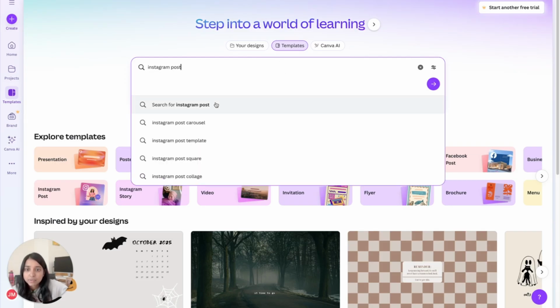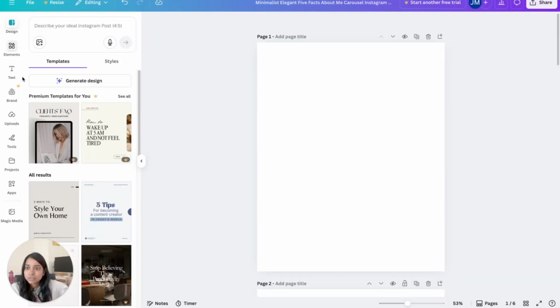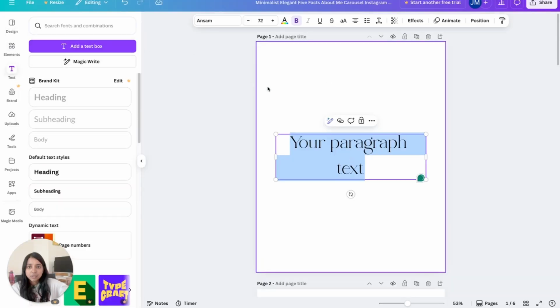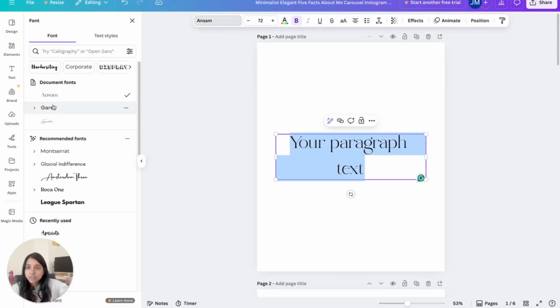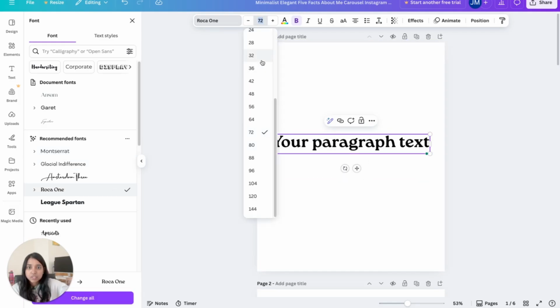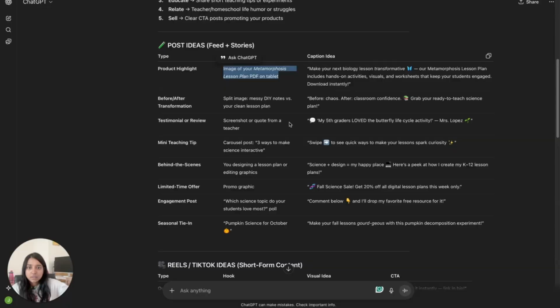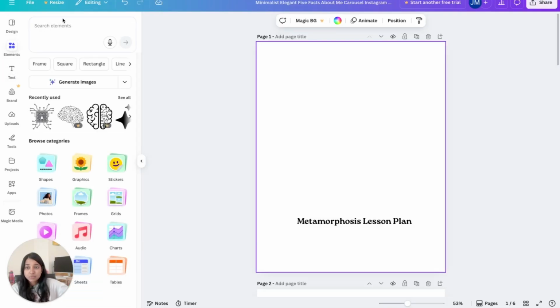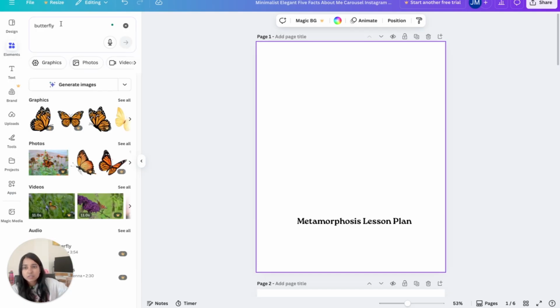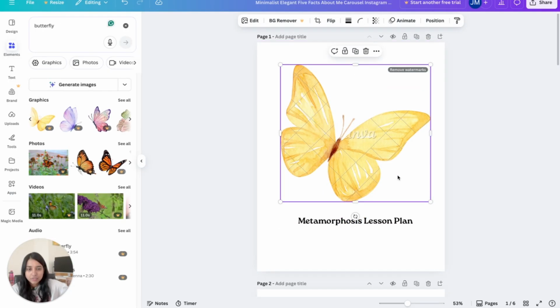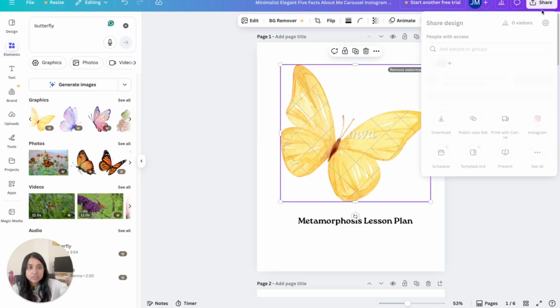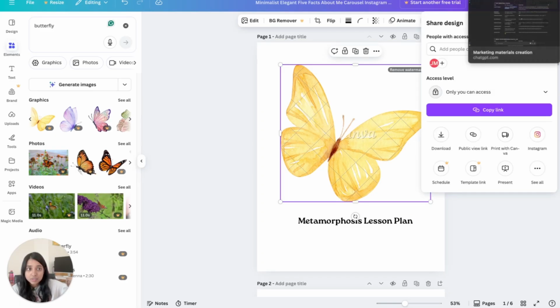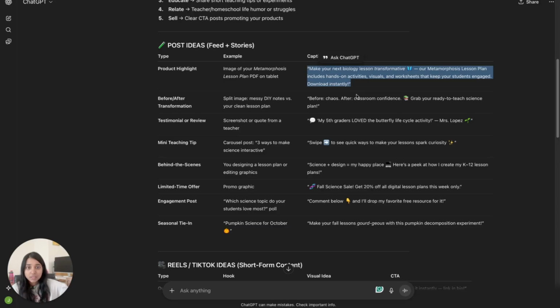So we're going to go back to Canva, and I'm going to do carousel. I'm going to move this out of the way. So text, add a text box. You're going to put the font that you like. Again, part of your branding, you want to have consistency in your font. And then I'm going to change the caption size. And you're going to take the example, the metamorphosis image, and then maybe you could do like a butterfly. I would also take a screenshot of your lesson plan that you make, and then maybe include a screenshot of your lesson plan somewhere in here also. You're going to save this, and then you're going to post it on Instagram with this caption right here. So this is the caption idea that was given.